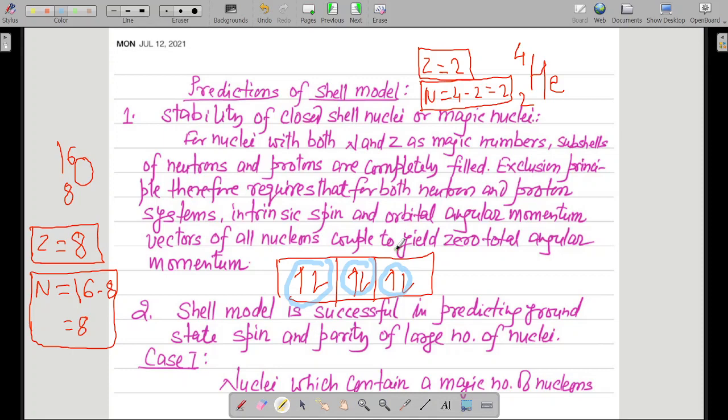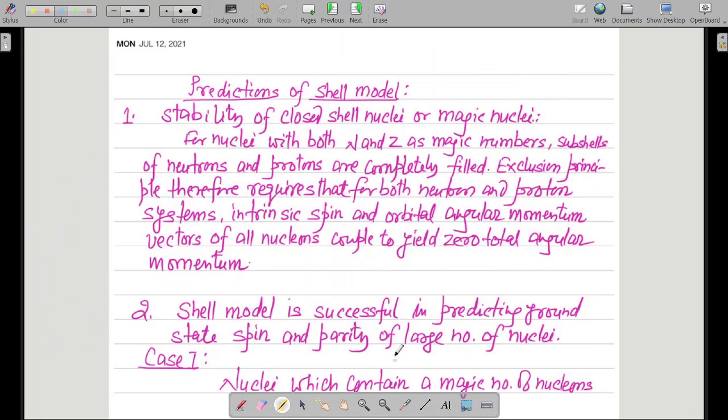So they are basically neutralizing each other's orbital angular momentum and intrinsic spin also. They are neutralizing the intrinsic spin of each other, and they are also neutralizing the orbital angular momentum vector of each other. So they will couple to yield total angular momentum equal to 0. Okay, so this is the first prediction, that is total angular momentum equal to 0.